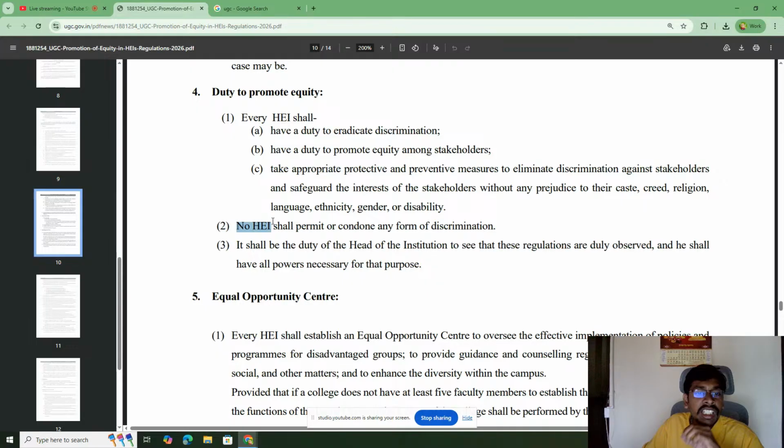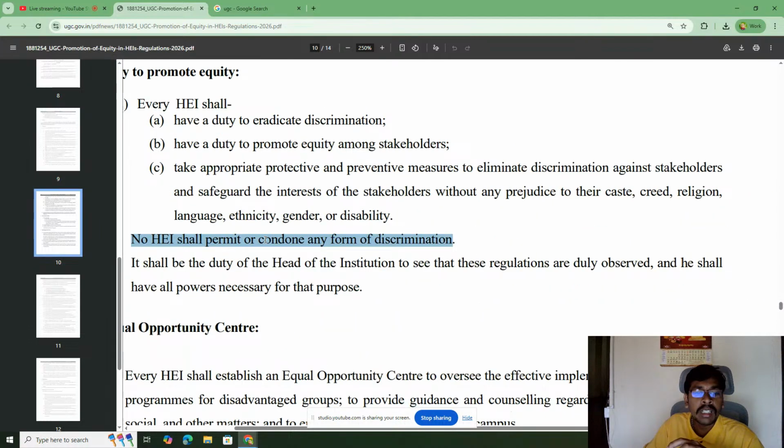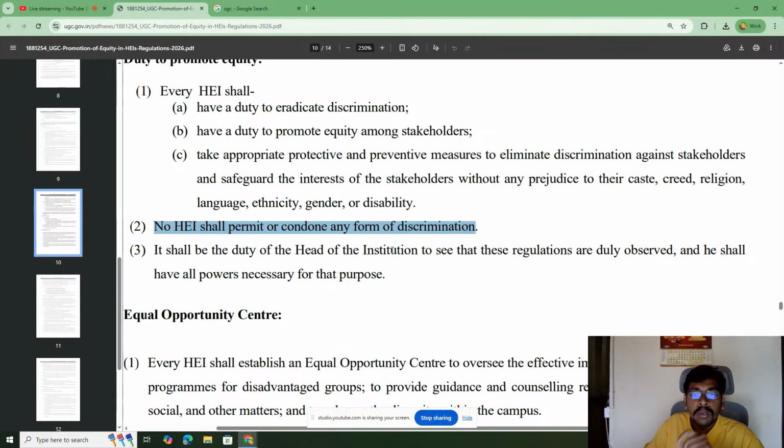No HEI shall permit or condone any form of discrimination. There shouldn't be any form of caste discrimination prevalent on the campus, and it shall be the duty of the head of the institution to see that these regulations are duly observed, and he or she shall have all powers necessary for that purpose.